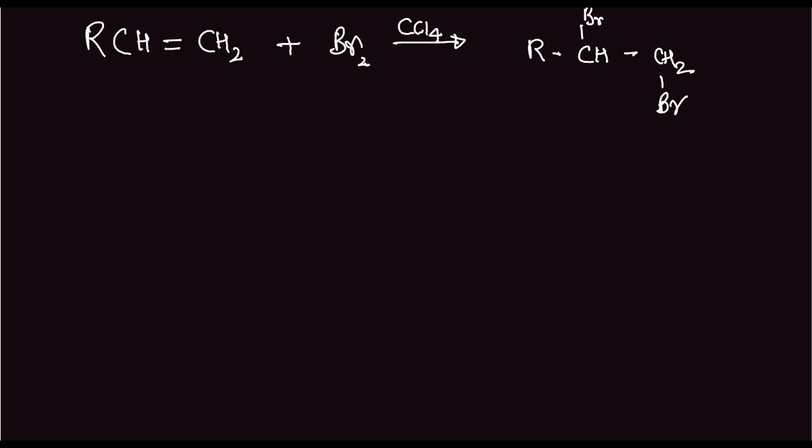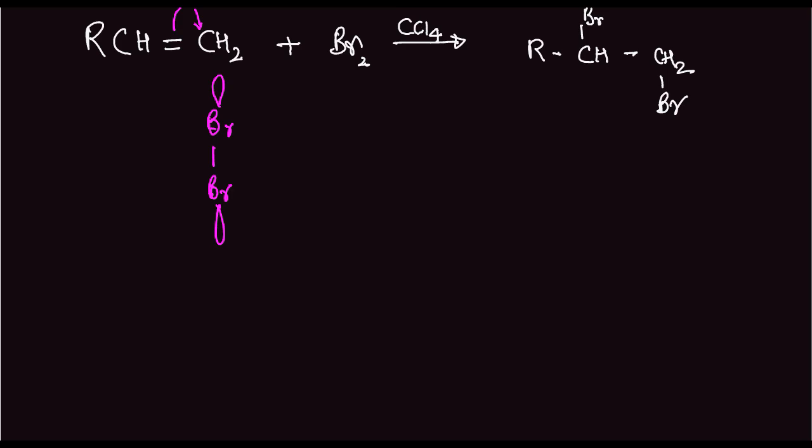How does it take place? The mechanism is: we'll have a Br attached to another Br. This is the bromine group, and it has empty orbitals.